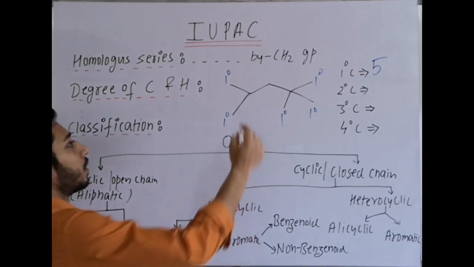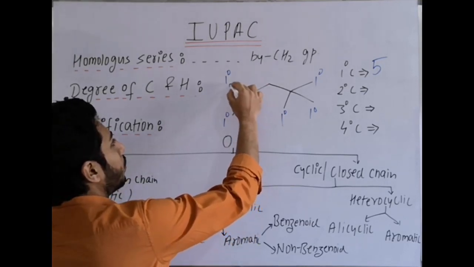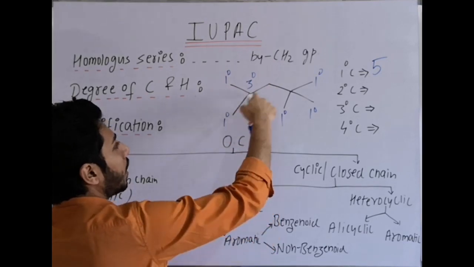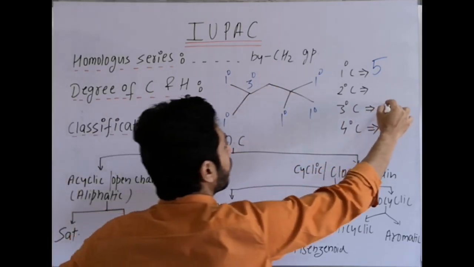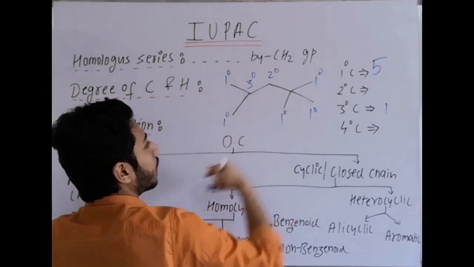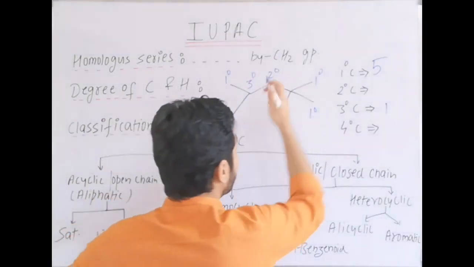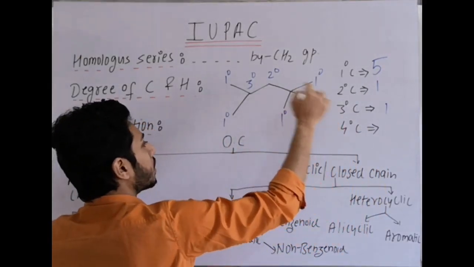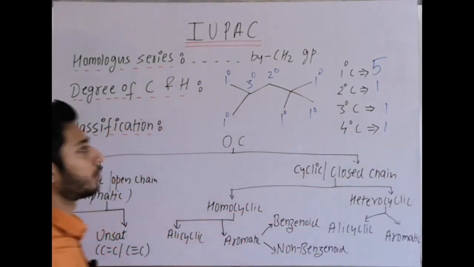Then this carbon is connected to 1, 2, 3 other carbons. It is a tertiary carbon, and there is no other tertiary, only one. Secondary carbon is connected to 2 other carbons, and it is only one in this structure. Quaternary carbon is connected to 4 other carbons.